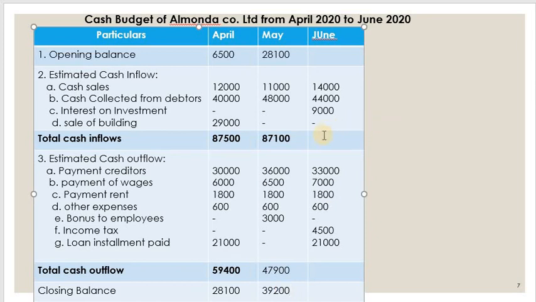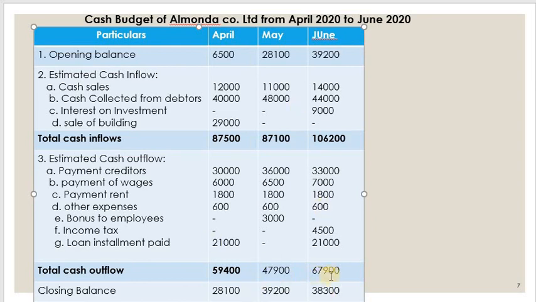Now again this closing balance will become the opening balance here. 39,200 is the opening balance. Now total the inflows. 1,06,200. Now again calculate the total outflow. 67,900. So you subtract it now: 1,06,200 minus 67,900 is 38,300. So this is the closing balance.